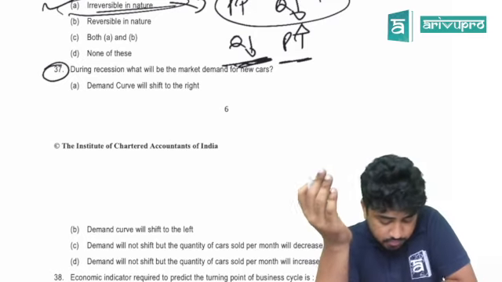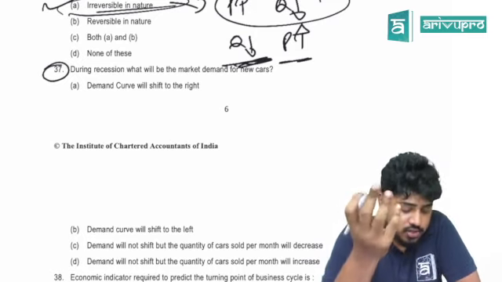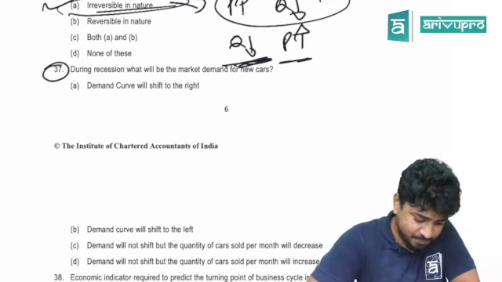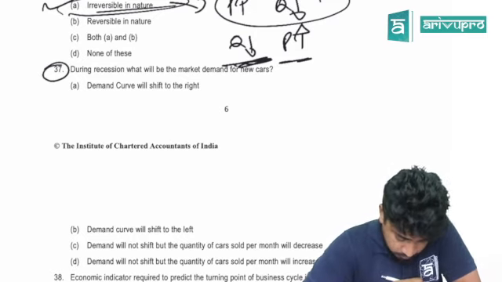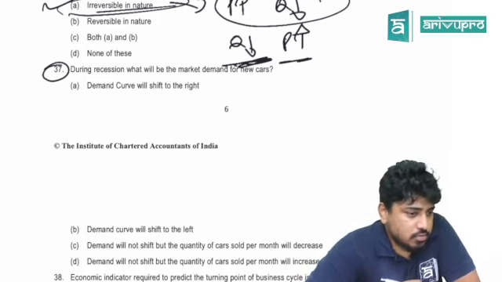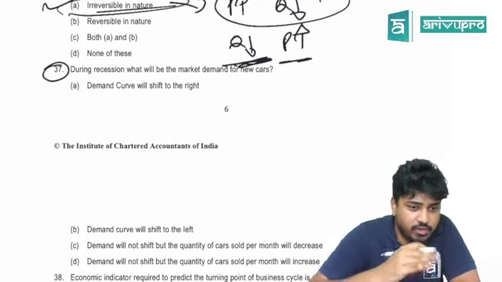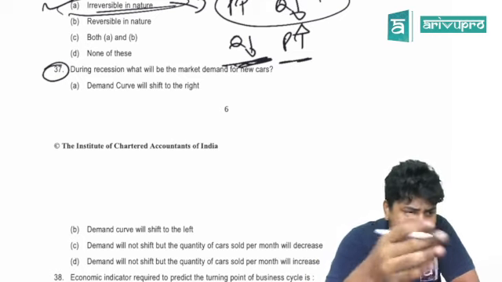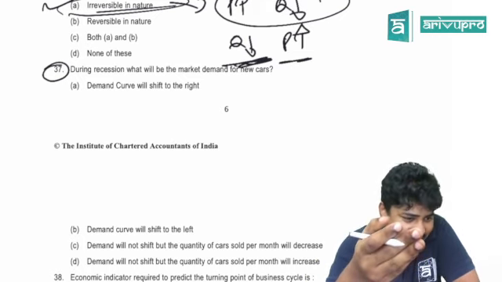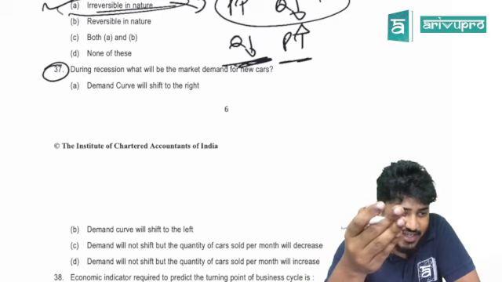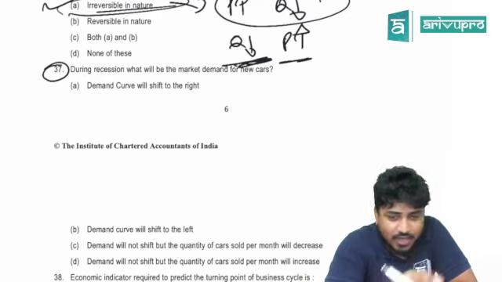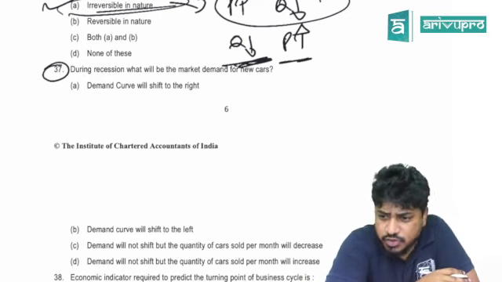37. During recession, what will be the market demand for new cars? First of all, you should know what recession is. Contraction, right? We will not buy. We'll be buying less of goods.